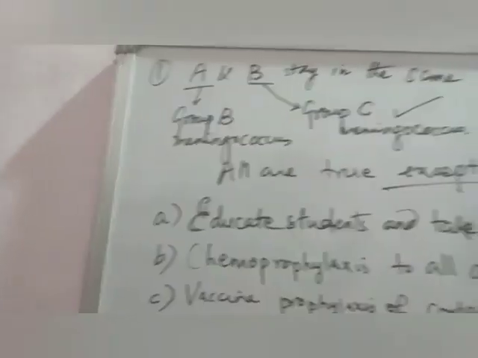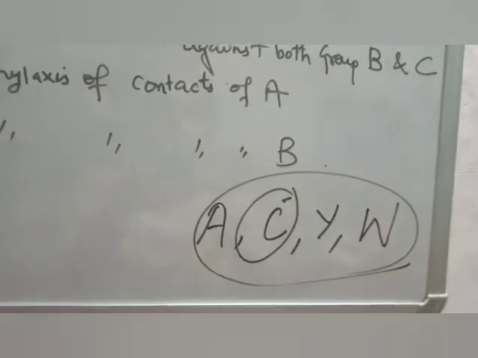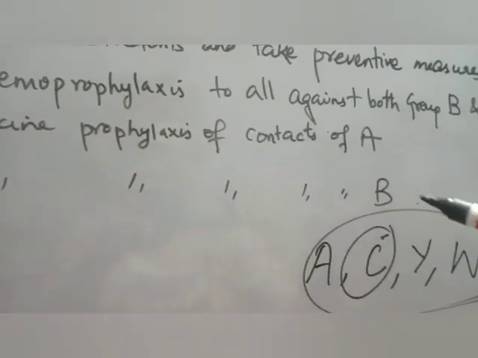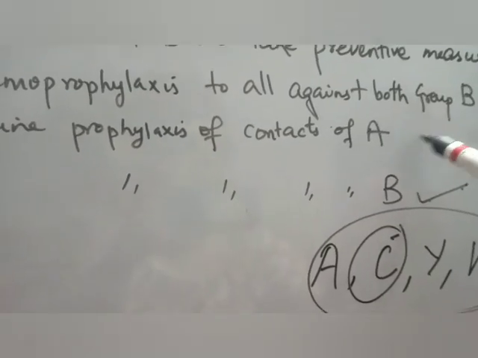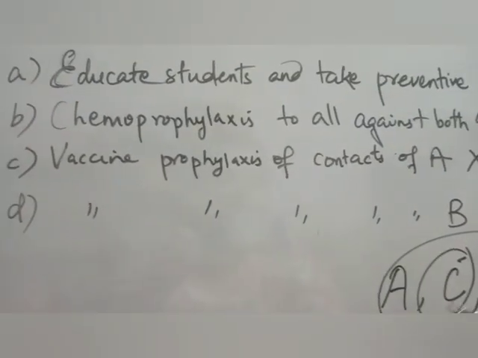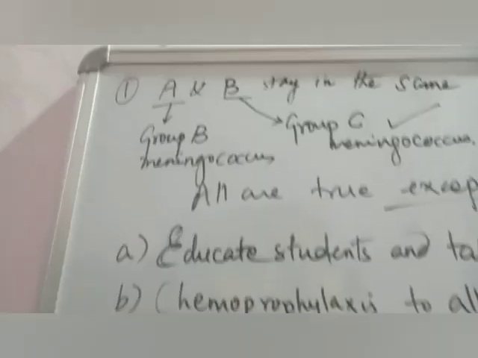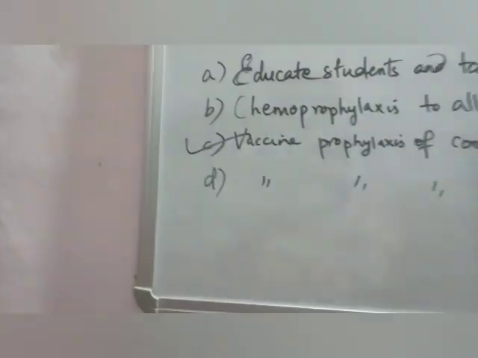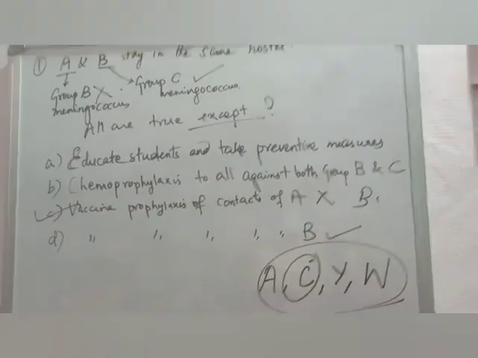But if someone has group B meningococcus, there is no vaccine available in the first place. Therefore, it's not possible to give vaccine prophylaxis to the contacts of B, because the group B strain vaccine is not available. So this is the false statement.